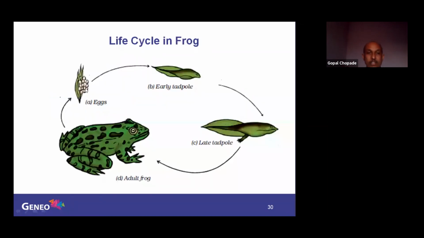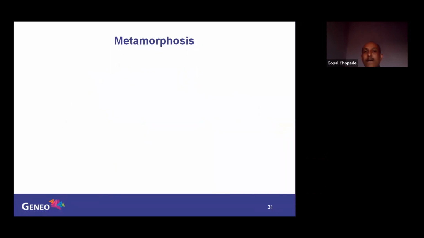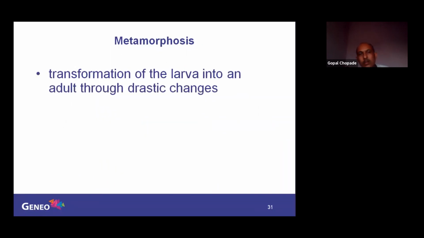You can see here, eggs are there. Eggs develop into tadpoles. This is an early tadpole, only the tail is there. Then the tail with limbs is a late tadpole. And this entire structure changes into an adult frog. See, limbs are there, but no tail. Here, limbs are absent, tail is there. So this drastic change takes place, and that process we call metamorphosis. Now, what is metamorphosis? Transformation of the larva into an adult through drastic changes. That process is called metamorphosis.